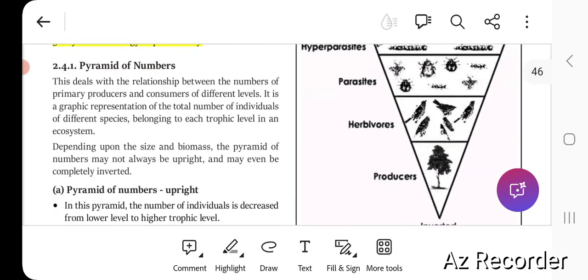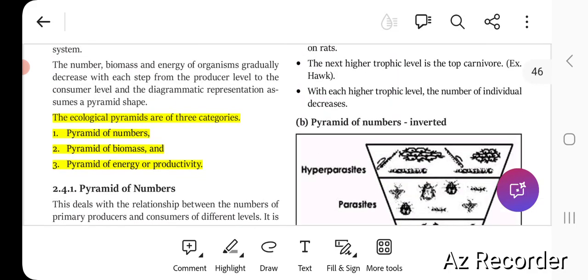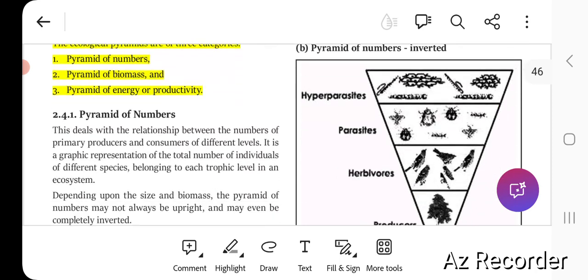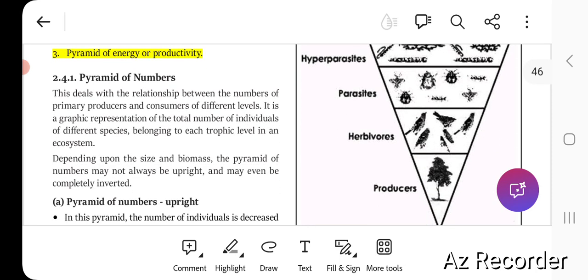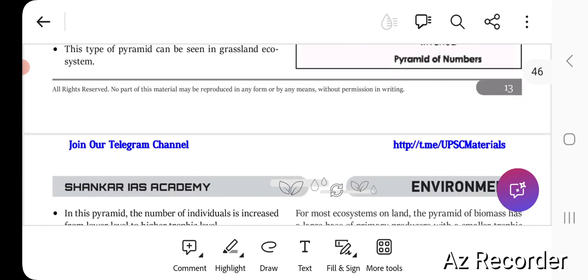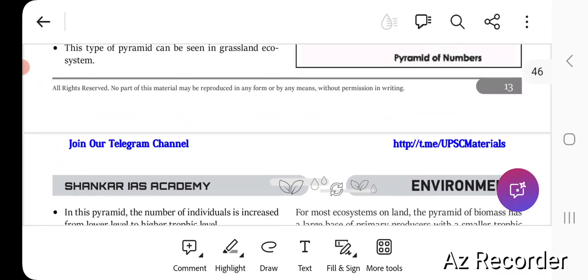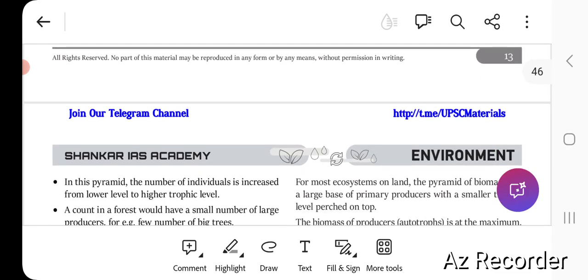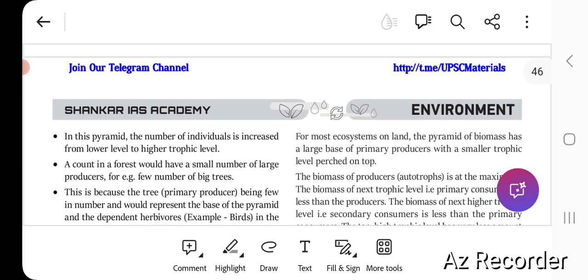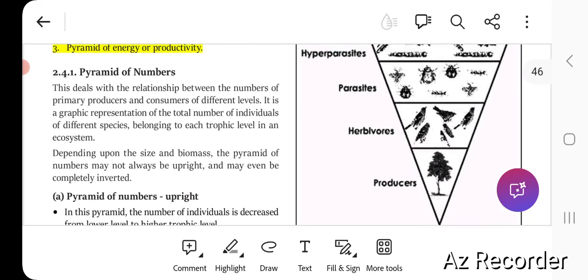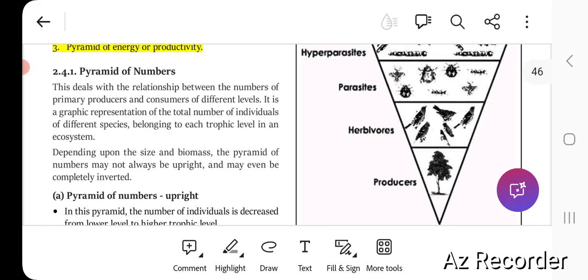But in the case of, let's say, this second one, the pyramid of numbers that is inverted, here the base is smaller than the tip. In this pyramid, the number of individuals increases from lower level to higher level. Like in the case of a forest, you would have a small number of large producers, for example a few big trees. So here we can see this is the forest ecosystem, where few big trees are there in number.